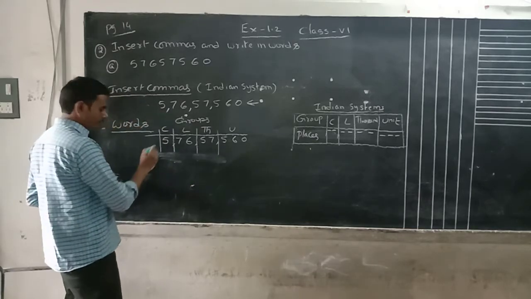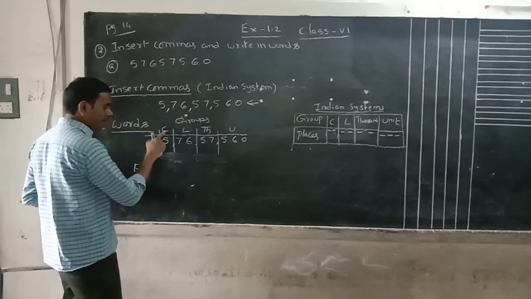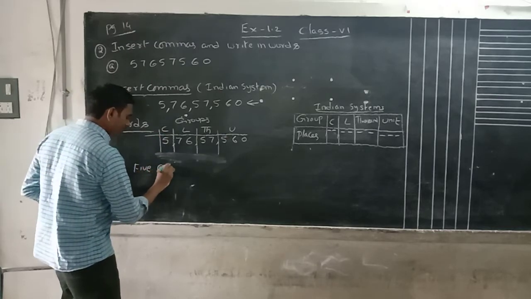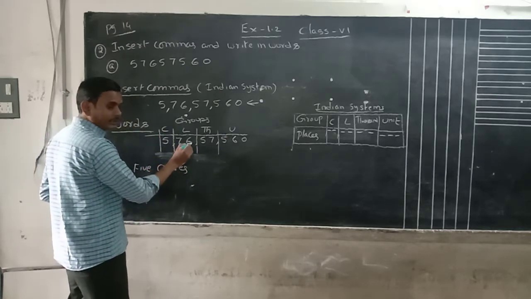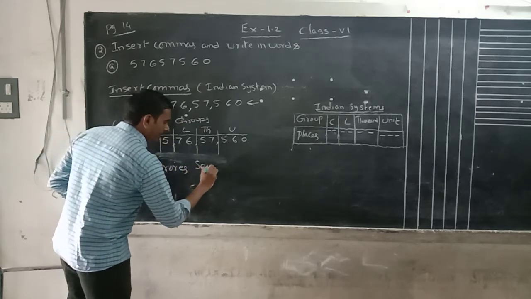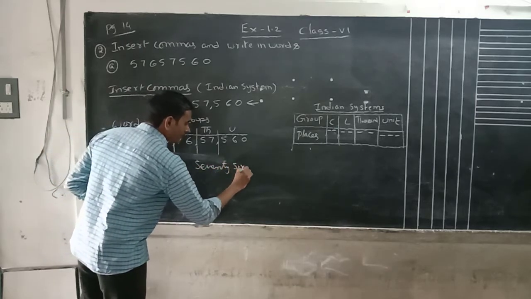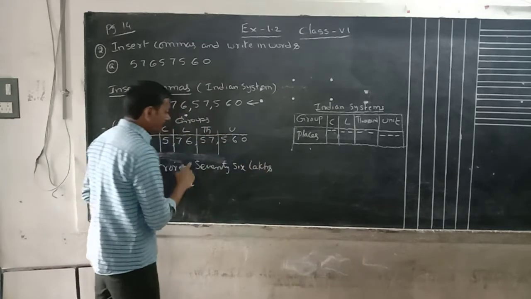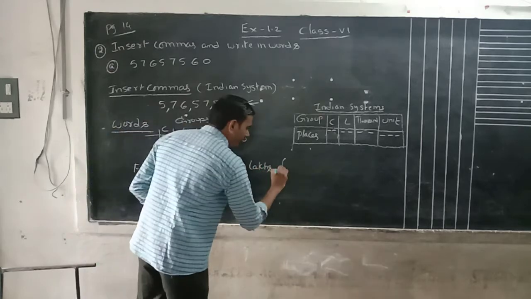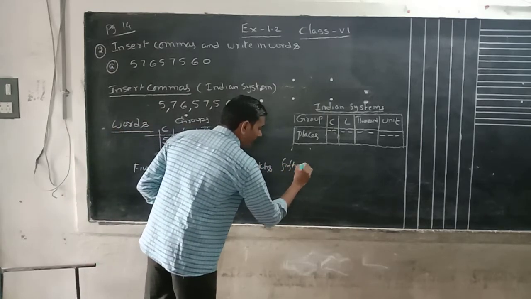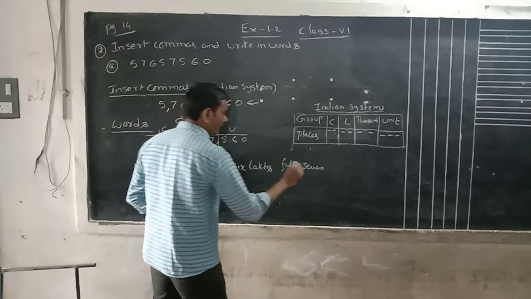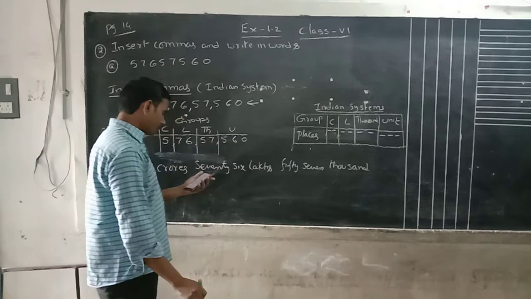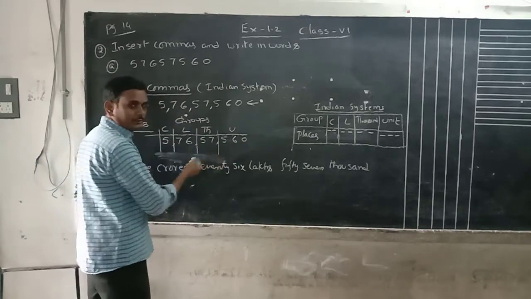Okay, 5. What is the place value? These are the place groups. Which group is it? It is the crore group. 5 crores. So next, 76. What is the group of that one? Lakhs. 76 lakhs. Next, 57,000.